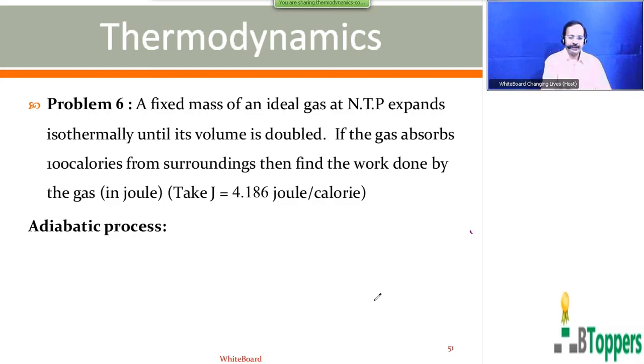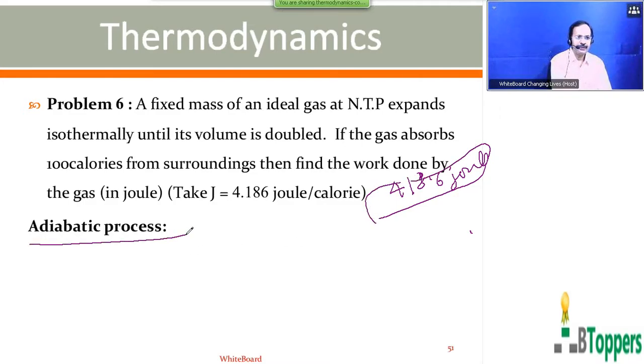So in my previous class, I discussed problem 6, which is based on the isothermal process, for which you get the answer as 418.6 joules. Next I am going to discuss the adiabatic process in this class. Please concentrate only on listening to my discussion. Please don't write running notes when I am explaining. I will show you the notes in a systematic manner later, after completing the discussion about the adiabatic process.